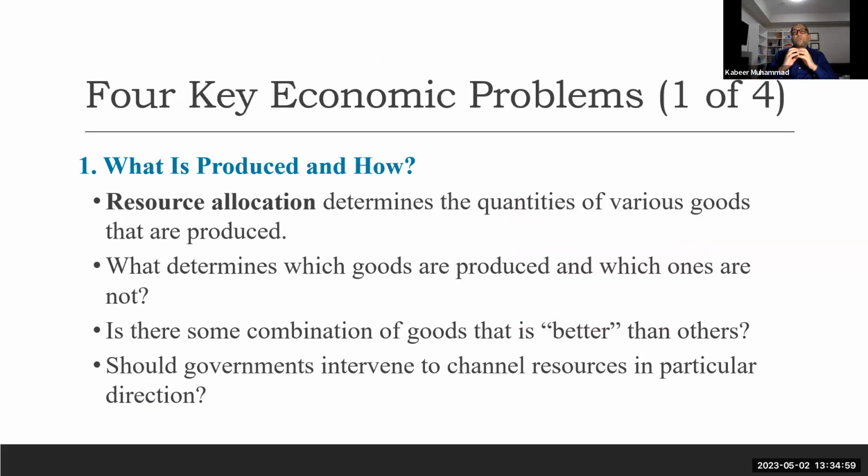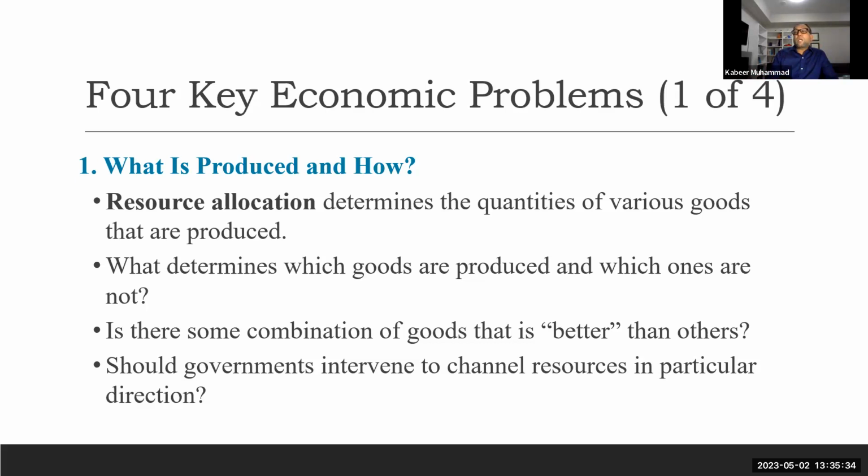Now, this chapter also discusses three or four fundamental questions that economics always tries to answer. The first question is what to produce and how to produce. It is important. Every one of us decides, I want to become an accountant, a marketing manager, a lawyer, or a doctor. So what we are trying to produce is a person with this skill set. This is our decision.